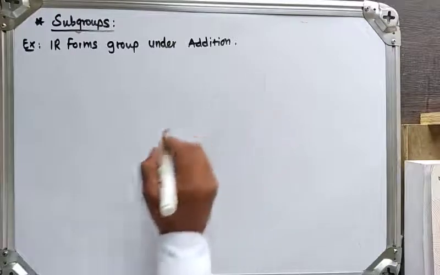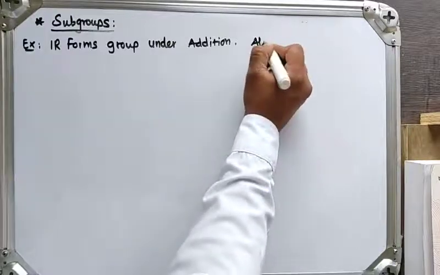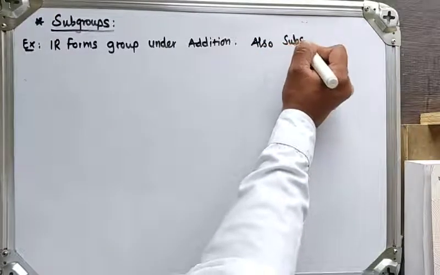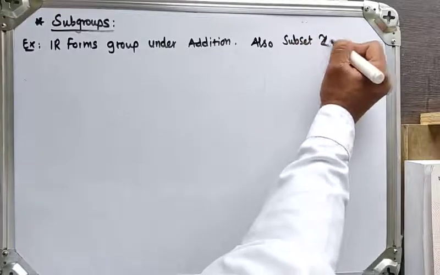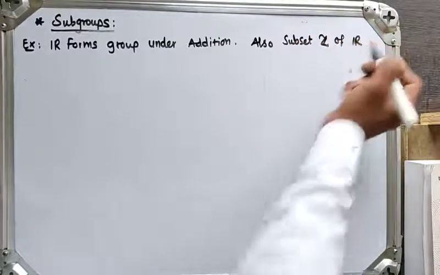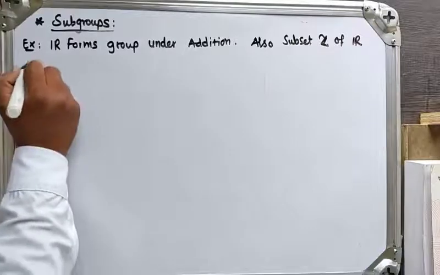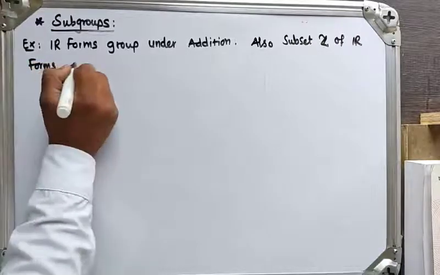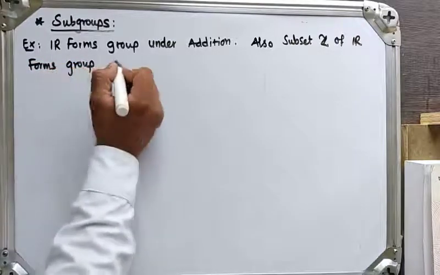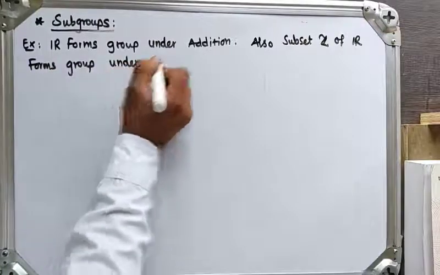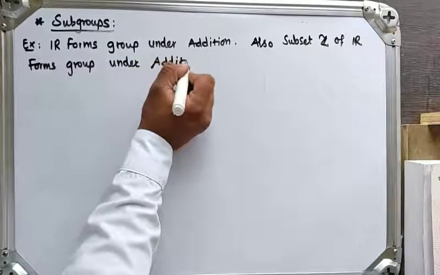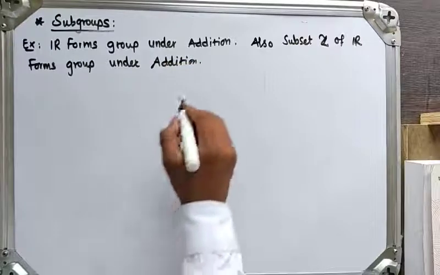Also the subset Z of the real numbers R forms a group under addition operation.